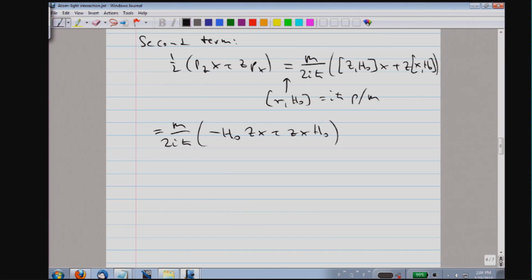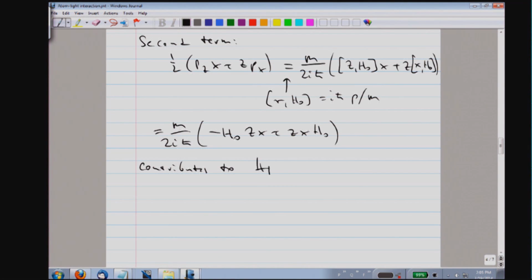So this term has now the following contribution to the coupling between the levels A and B. So we have this coupling matrix element.